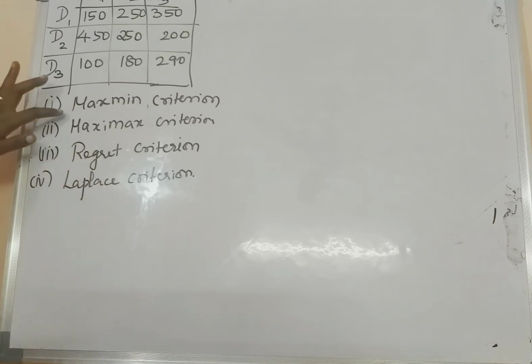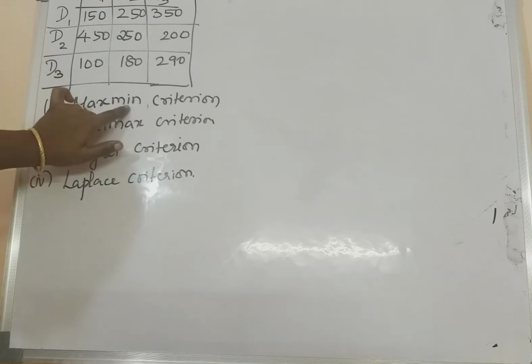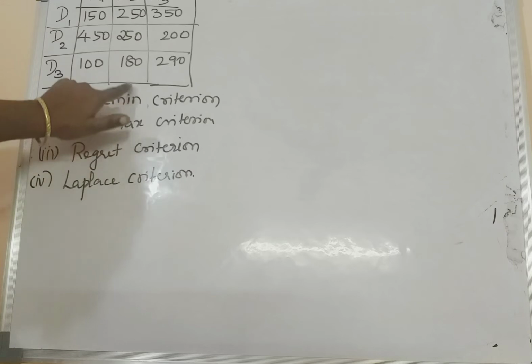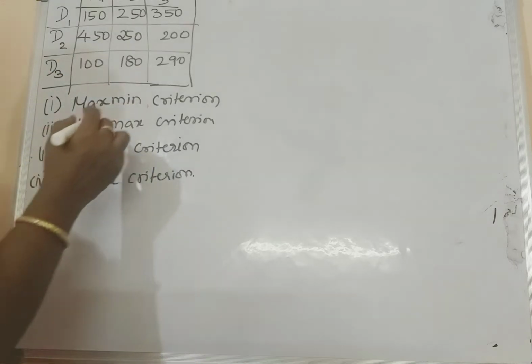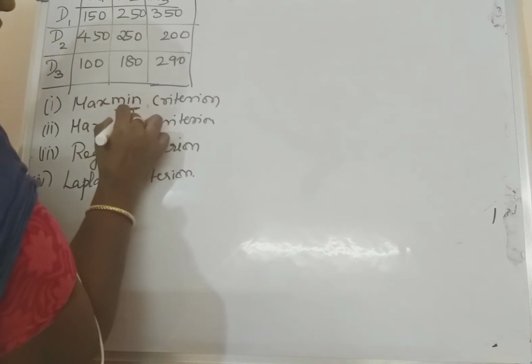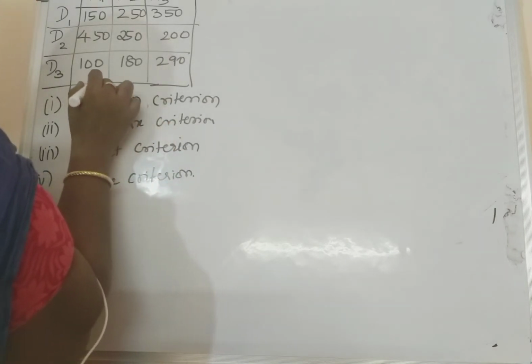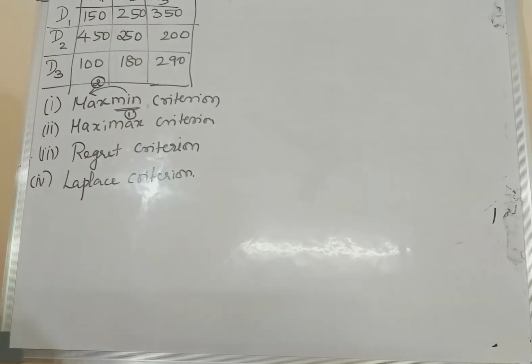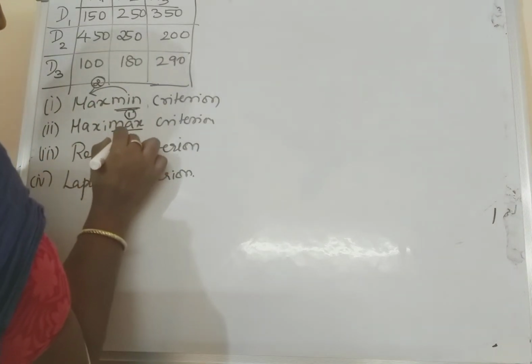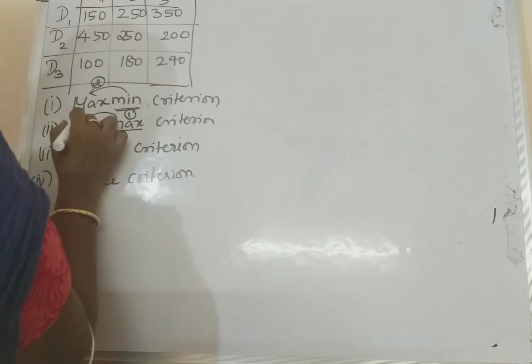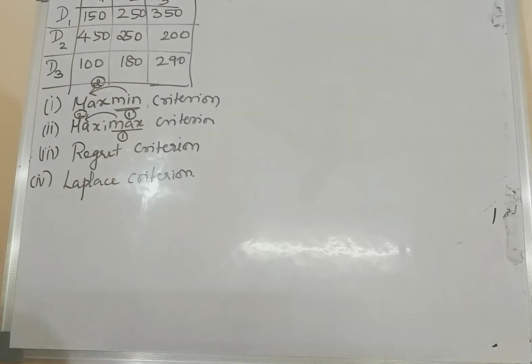The maximin criterion means first you have to find out the minimum value, and from the minimum values you have to take the maximum value. Listen carefully. This is called the maximin criterion. And the second one is the same: first you find the maximum value, then the maximum out of the maximums. Let's see one by one.